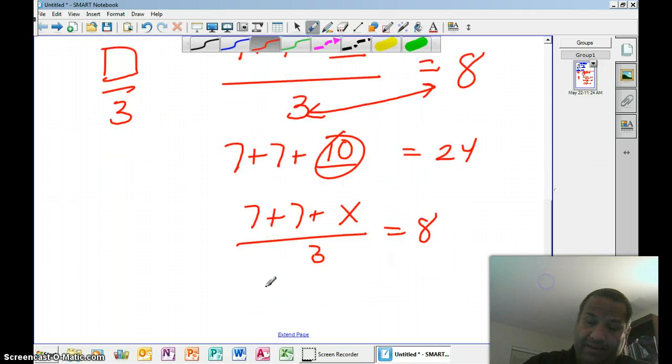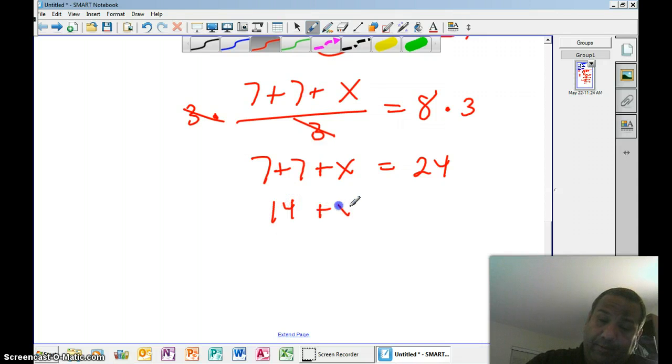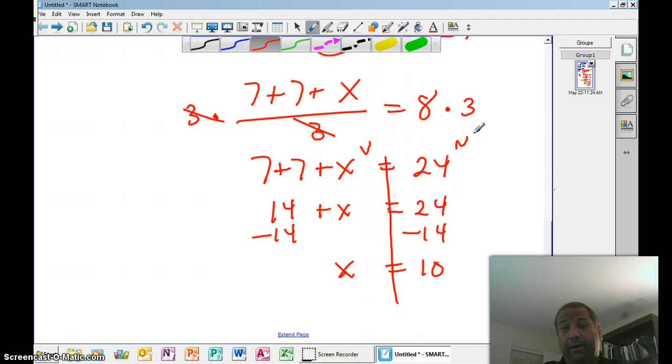Say this is 7 plus x equals 24, doing your inverse operations, multiplying this by 3 and then multiplying this by 3. This gets rid of fractions. So that's where I would get 14 plus x equals 24. I find I actually teach by example. As far as algebra is concerned, what I usually do is draw a line down there. I want variables on one side, numbers on the other side, and we just move across the border.